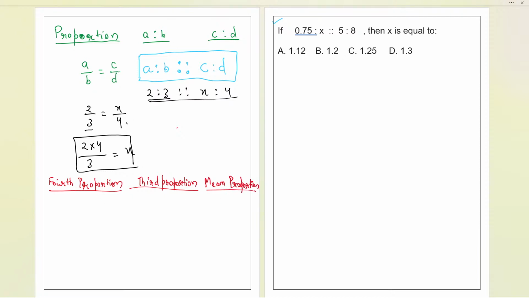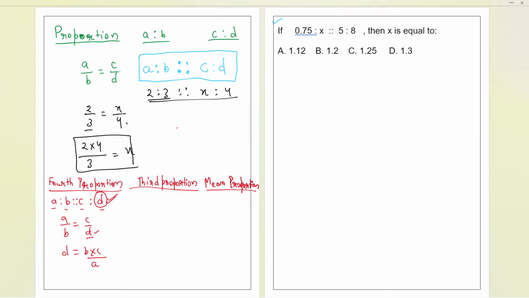Now let us understand the fourth proportion, everybody. Fourth proportion is like if I write a number like this, suppose A is to B is to C is to D, and I need to find this. This is basically the fourth proportion I need. In a question, the values of A, B, C might be given and you need to find D. So what you'll do is A upon B equals C upon D, and you need to find D. So D will be equal to B into C by A. Achha, how?